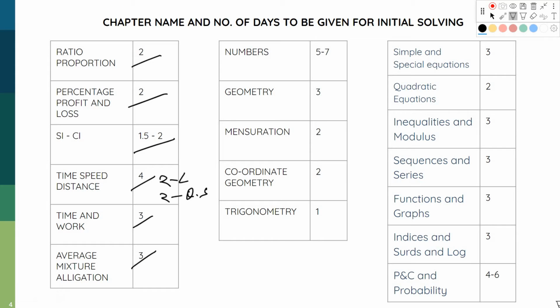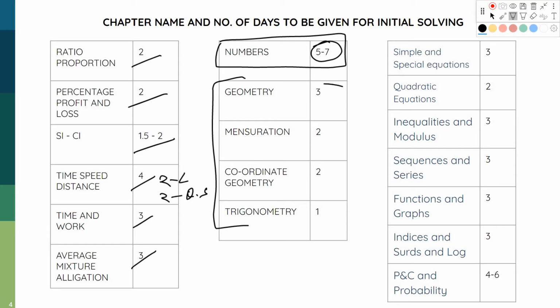In numbers and geometry, the whole numbers block, that is numbers and number system, should be done in 5 to 7 days, because it is a quite lengthy chapter, and this chapter is going to be the building block for other chapters also. So you should spend time with numbers. Geometry and mensuration can be done in 5 days. These are not that difficult, but for geometry you will need time to remember formulas and theorems. Coordinate geometry and trigonometry you can do in 3 to 4 days, as these are not difficult. You will mainly need to remember formulas and theorems.